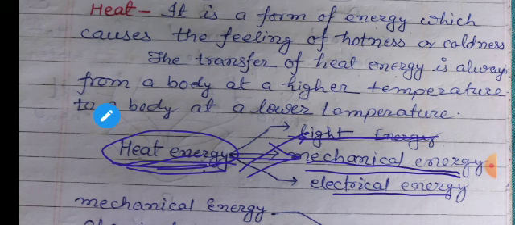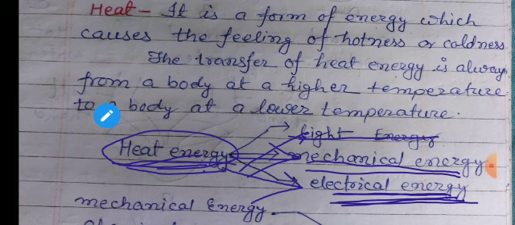Not only light and mechanical, but heat energy can also be converted into electrical energy. You might have heard of a thermal power station. In a thermal power station, what happens, students? In that station, with the help of heat, water is evaporated, and when water boils at high temperature, it forms a lot of steam, and with the help of this steam, electric current is generated.